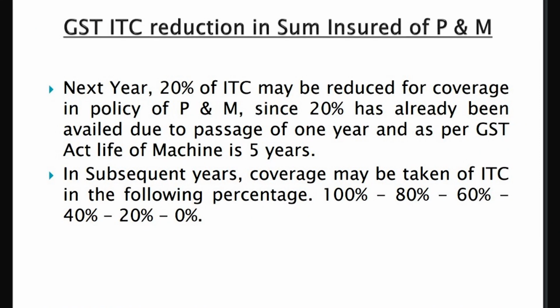Right now, for ITC, there is no other use you have made, it is just a new machine, so it should be 100%. Now gradually, every year, 20% is the yearly portion of ITC, because 5 years is the life. For example, around 90,000 GST, 18,000 is for this year. Suppose you have made use of 18,000, next year there is a renewal of your insurance policy for fire claims. In such a case, you should insure next year for how much? 80%. Then next year you can reduce to 60%, 40%, 20%, then 0.